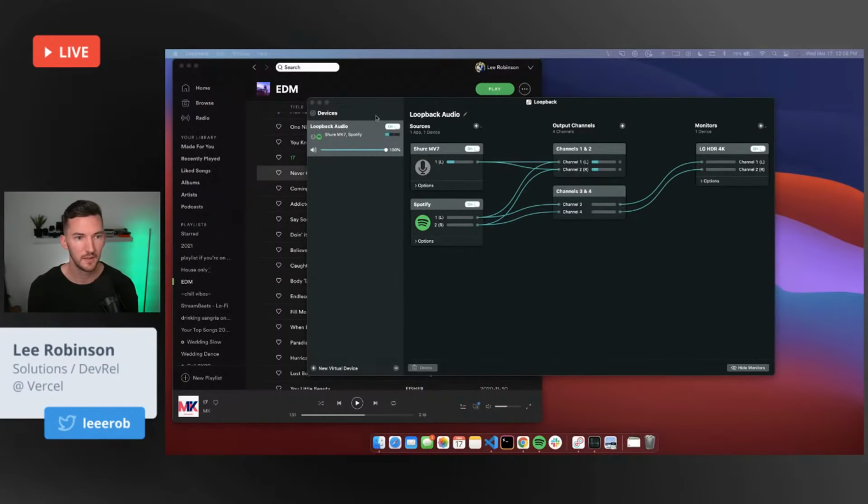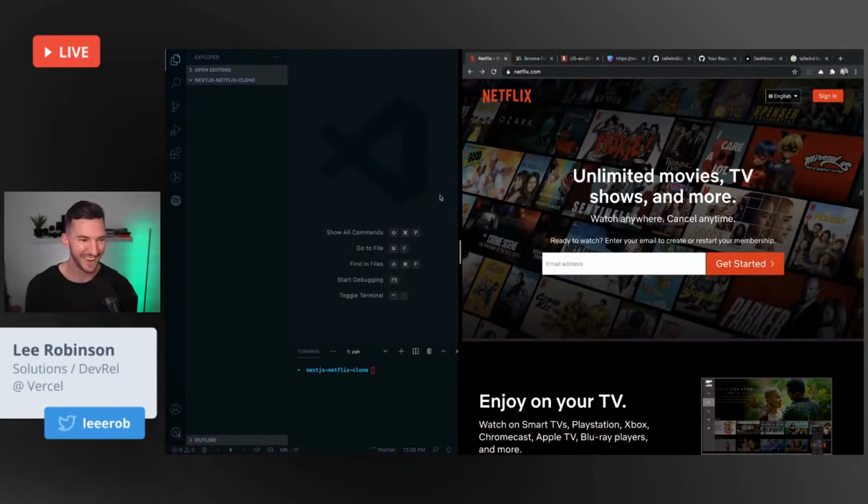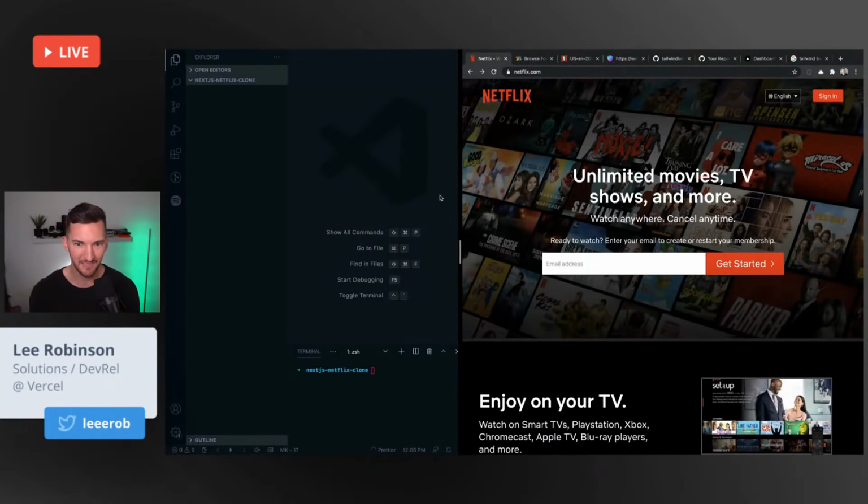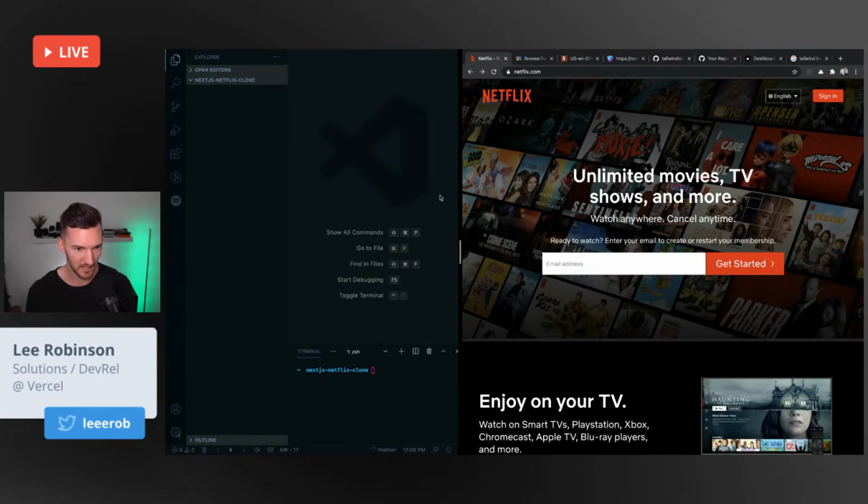So this did not work, this loop back. But what I have pulled up here is my IDE, which is a great place to start, and I have Netflix.com. The first thing I want to do is get a base for this application.